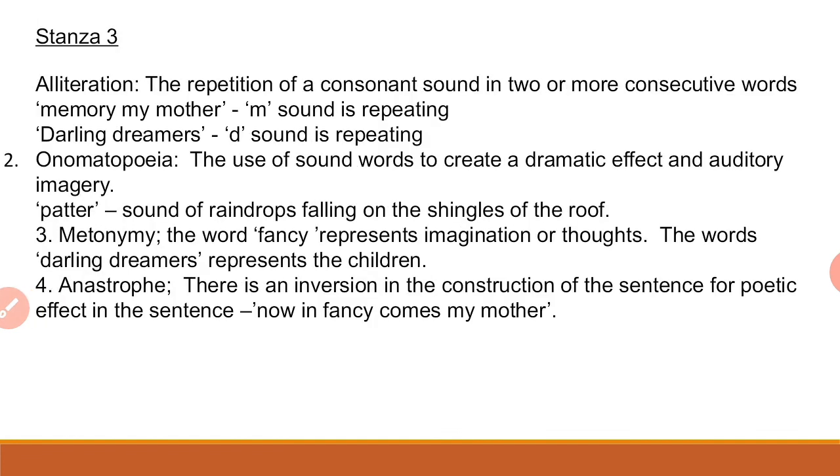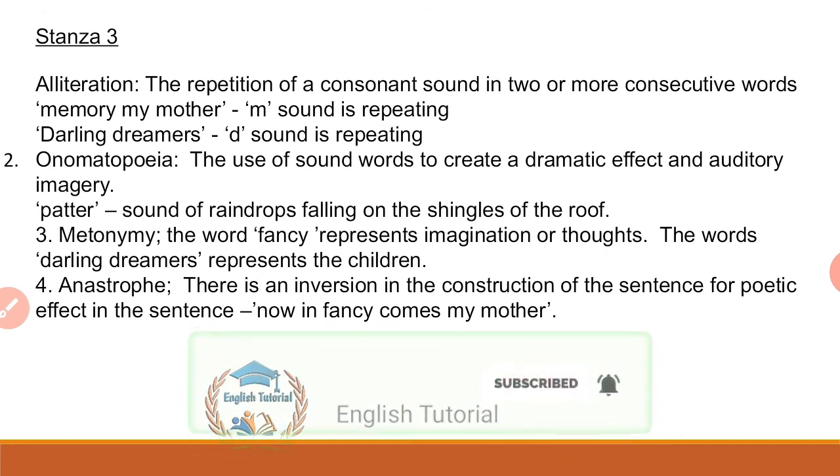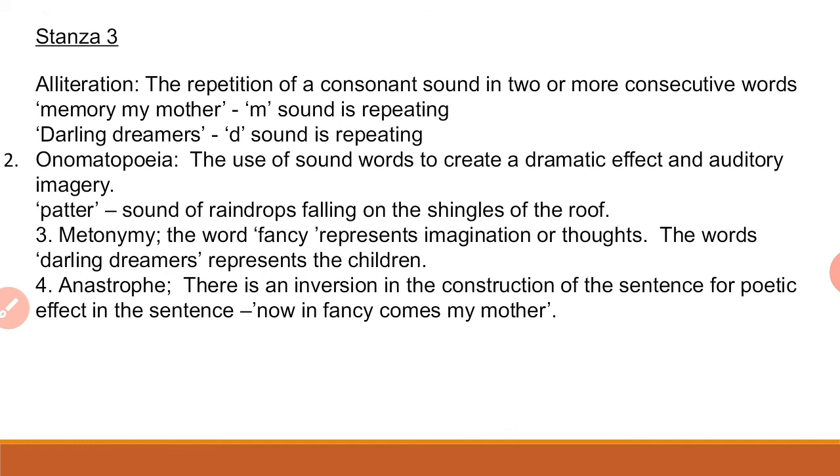In a written form also given before you. Alliteration, the repetition of a consonant sound in two or more consecutive words. Memory, my mother, here the M sound is repeating. Darling dreamer, the D sound is repeating. Onomatopoeia, the use of sound words to create a dramatic effect and auditory imagery. Patter, the sound of raindrops falling on the shingle of the roof. Next, move to the next figure of speech, metonymy: the word fancy represents imagination or thoughts. The words darling dreamer represent the children.